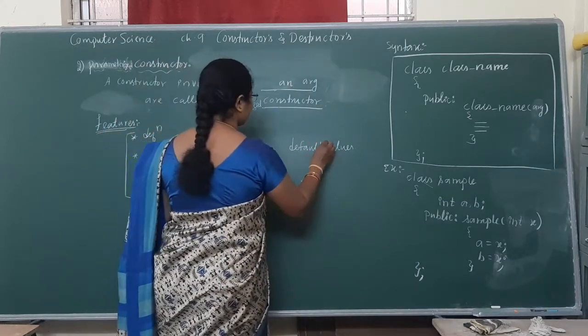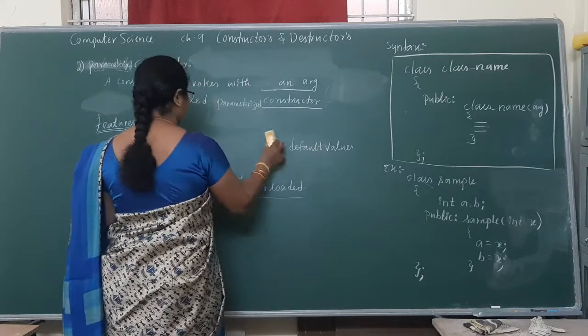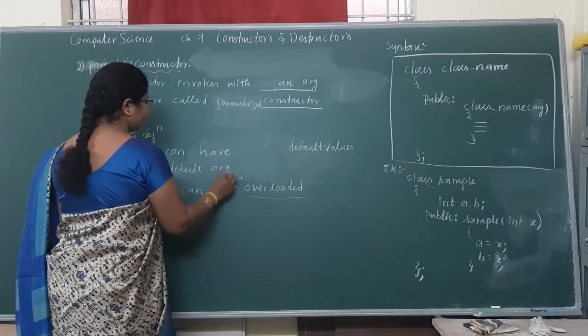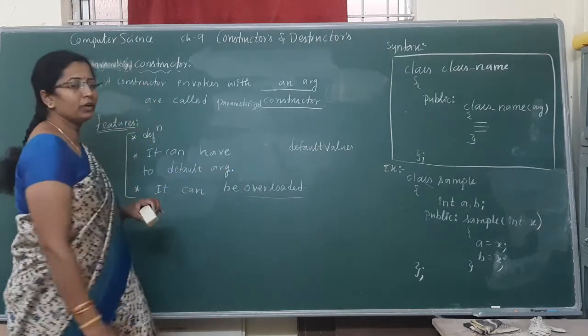We can have default arguments and default values.